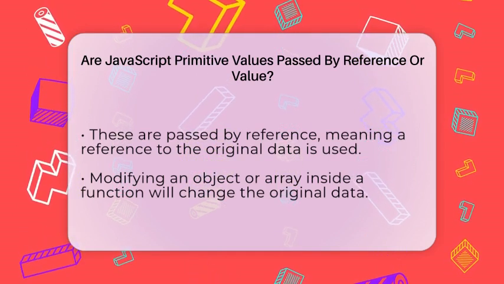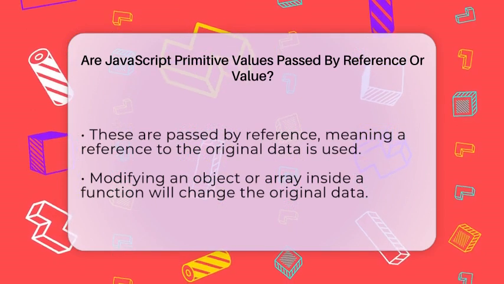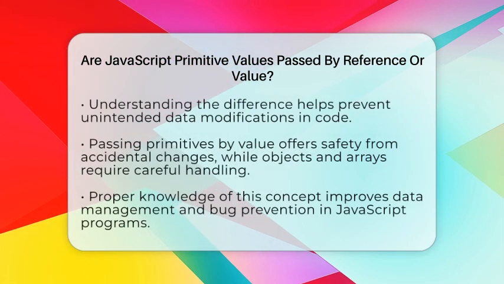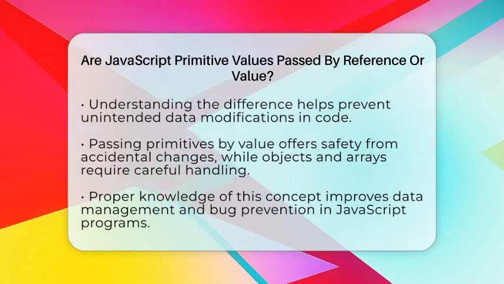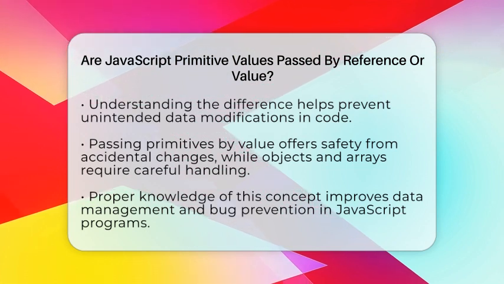Understanding this difference is key when writing JavaScript code. If you want to keep your primitive values safe from accidental changes, passing them by value makes that easy. But with objects and arrays, you need to be careful because passing a reference means changes inside functions can modify your original data.